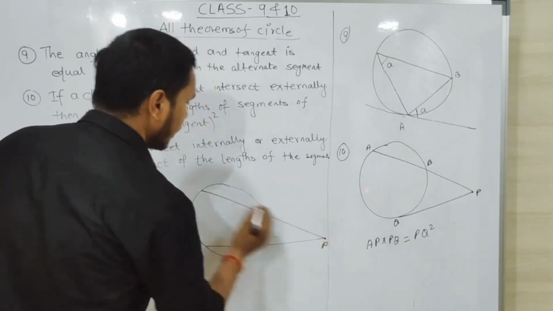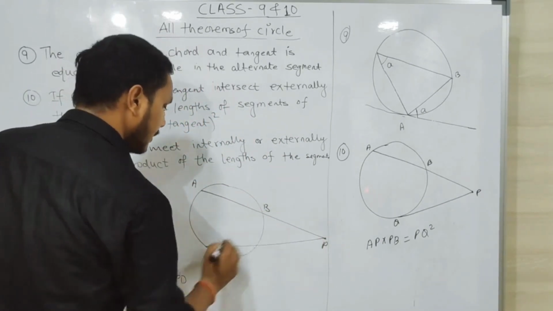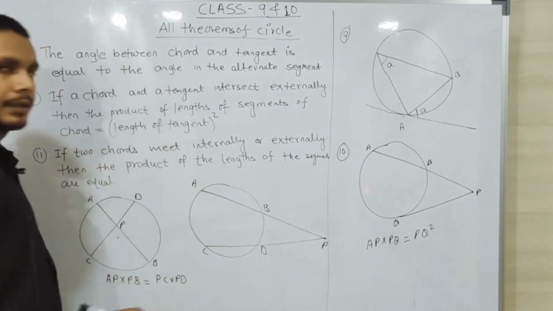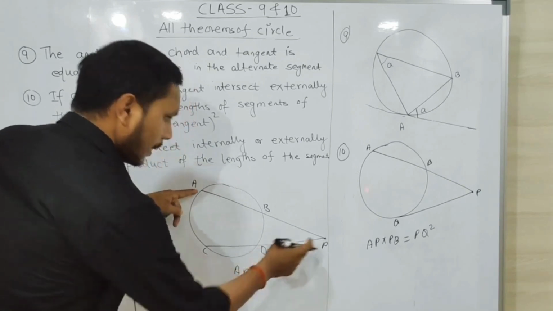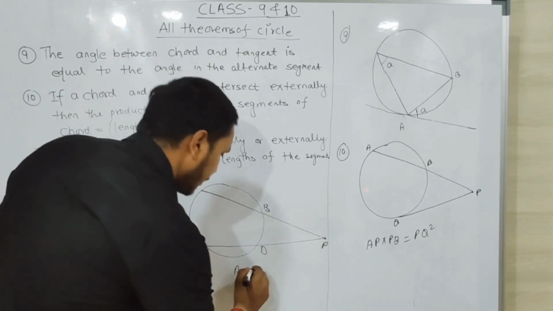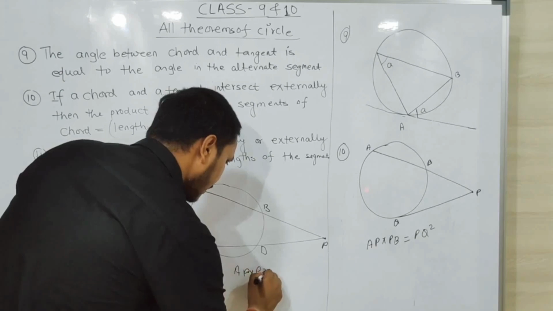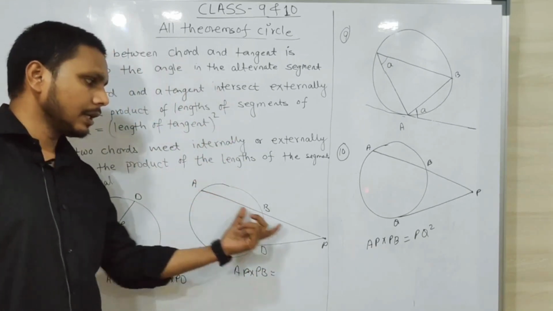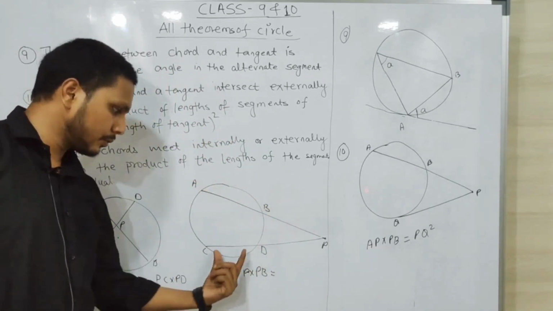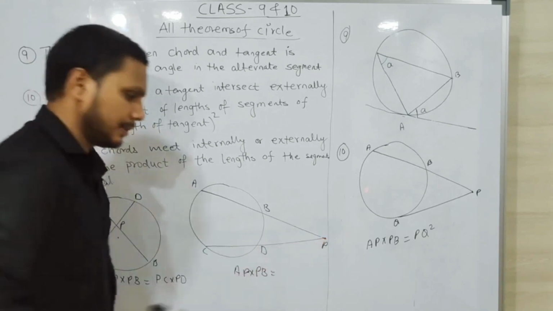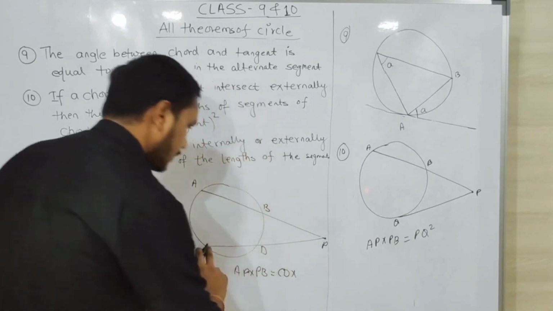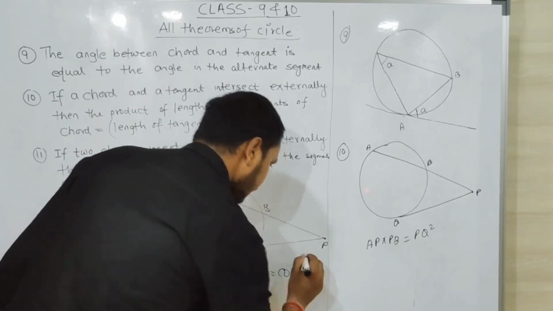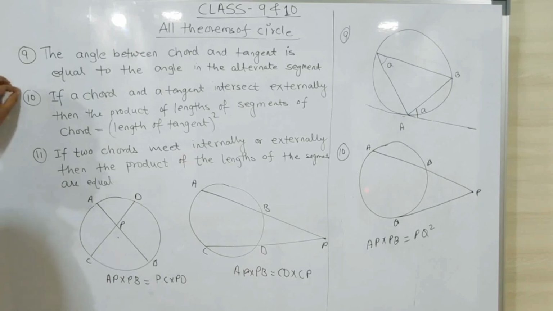So let another point P here, A, B, C, D. Then again we write that AP into PB, क्या मिलेगा, AP into PB equals CD into CP. Okay, so these three theorems are most important from the examination point of view.